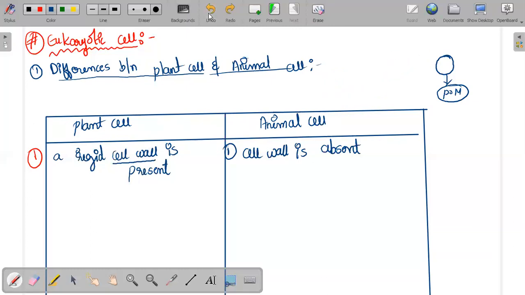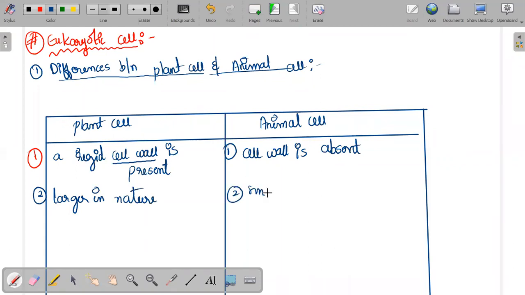Just write down these 2 points. From the exam point of view, this is a definite question topic: cell wall is absent. So coming to your second point, plant cells are larger in nature. They are usually larger. So here it will be the opposite, smaller in nature.